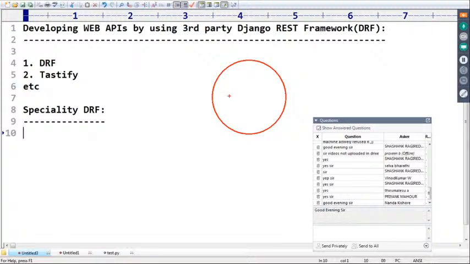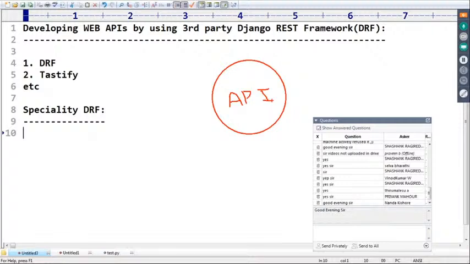Anyone, can you please tell how we tested whether it's working properly or not? How we tested whether it's working properly or not? Can you please confirm, sir? We developed a client application. Some Python application we developed, sir. By using that Python application, we tested whether it is working properly or not.